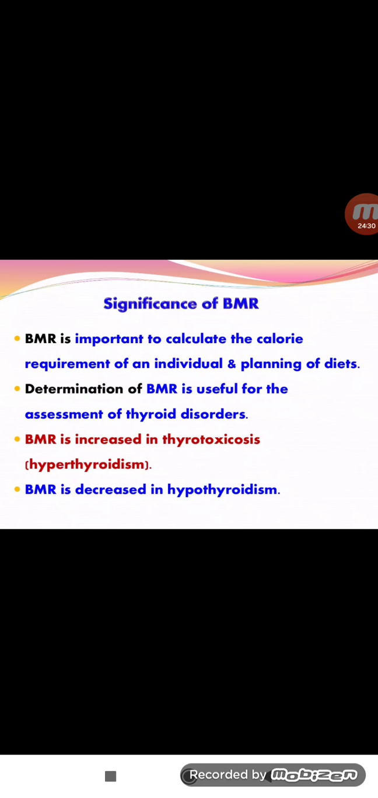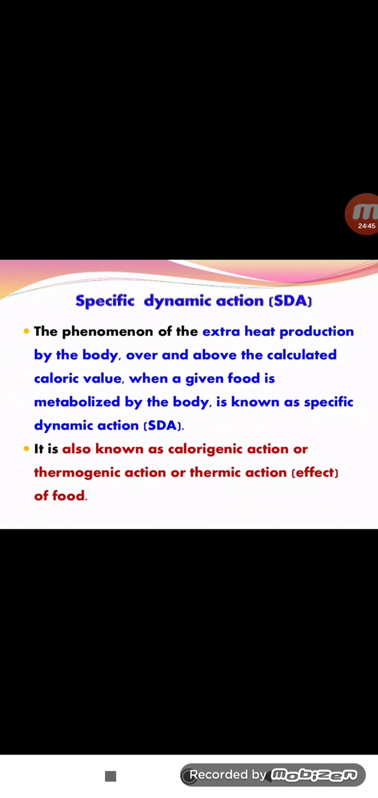So BMR is increased in thyrotoxicosis, which means hyperthyroidism. BMR is decreased in hypothyroidism. So the basal metabolic rate increases or decreases depending upon the disease status also. That is about BMR; now, specific dynamic action.